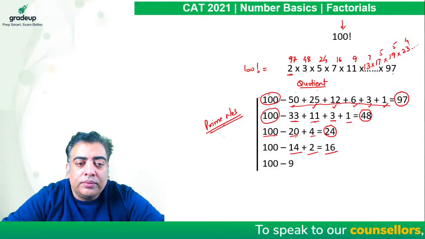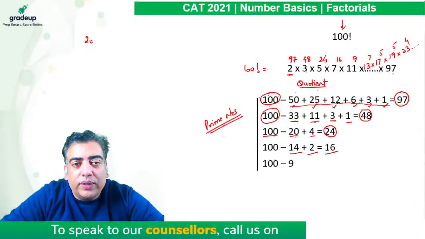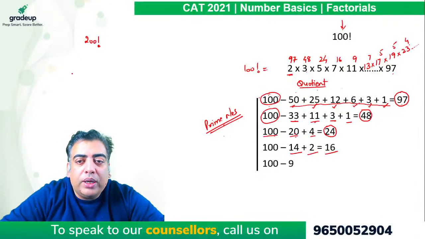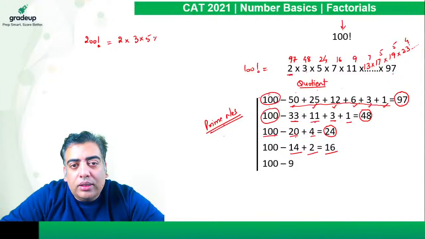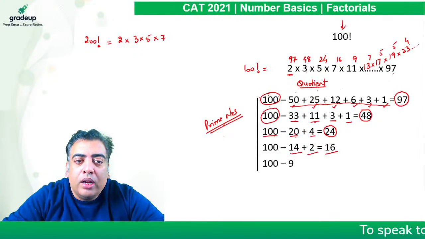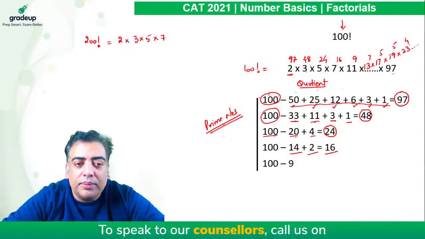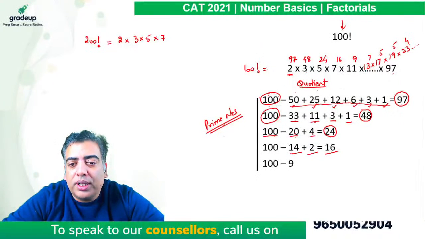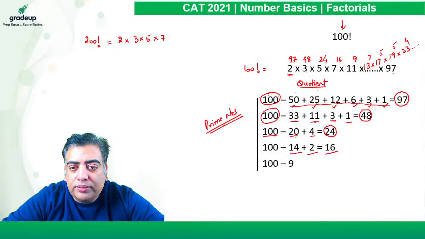All right. Now let's take another example of 200 factorial. Be quick and tell me the power of 2 in 200 factorial. Let's do a bit more practice here. Find the power of 2 in 200 factorial. So just divide 200 by 2 and keep writing quotients and add all the quotients. Their sum will be the power of 2 in 200 factorial. Be quick.